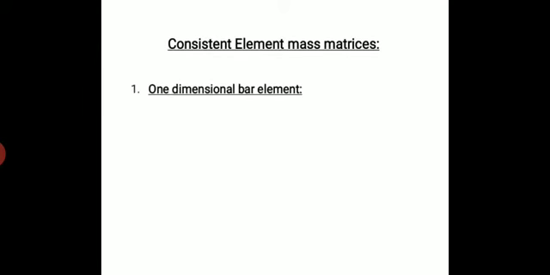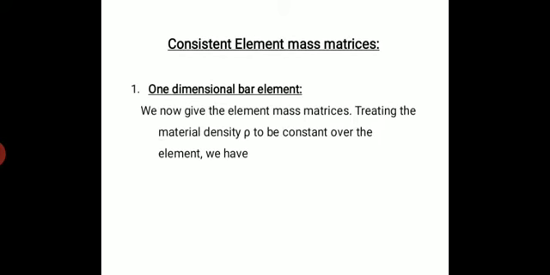Okay, fine. So next is the consistent mass matrix. There are two mass matrices: the consistent element mass matrix and the lumped mass matrix. These two things are there. First we shall discuss what is consistent. Under consistent, what all things are going to come, and in the lumped matrix, what all things are going to come.